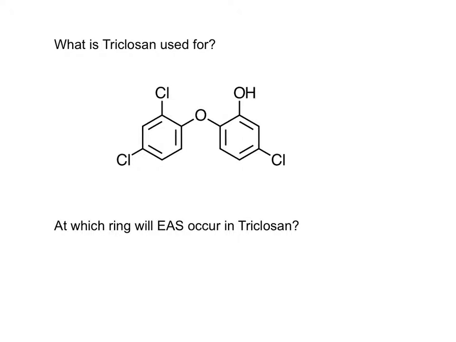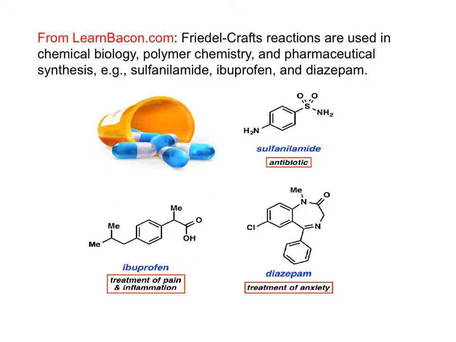So more practice with identifying activating groups. Triclosan is an antimicrobial, so at which ring will EAS occur in this compound? Stop the video and figure that out. I've circled 5 groups on the 2 rings. Note that the OH group and the ether group are activating groups, so EAS will occur at this ring.